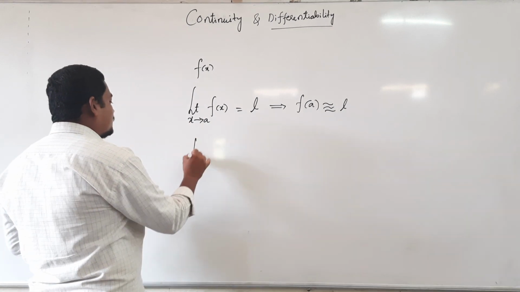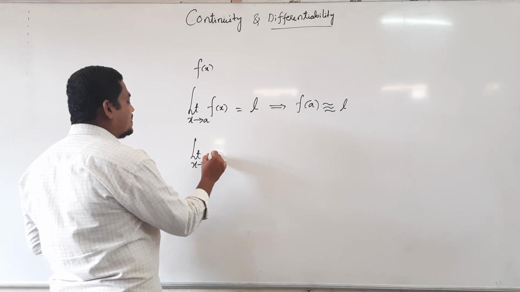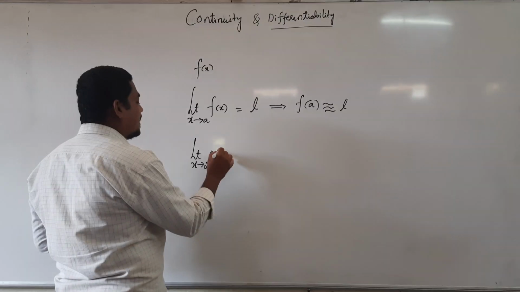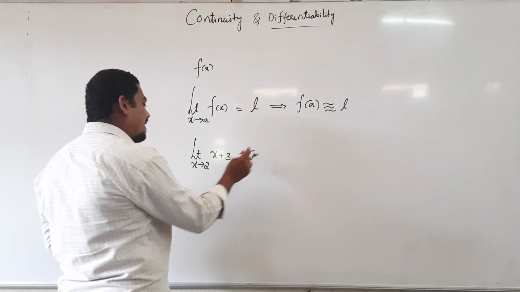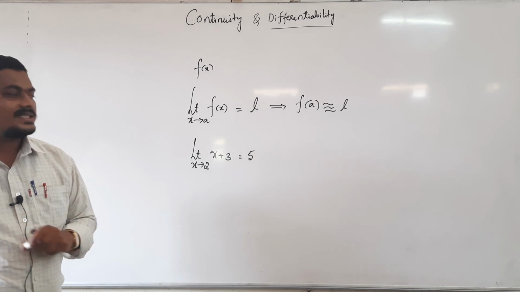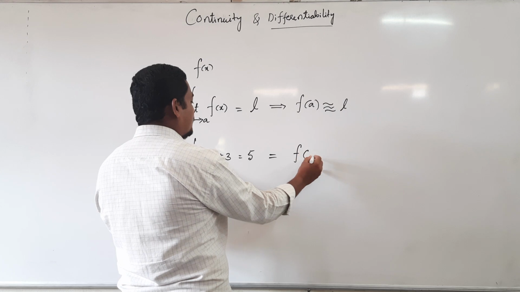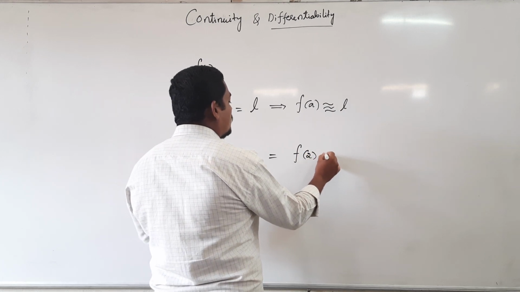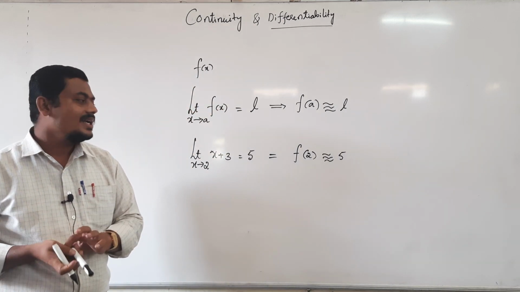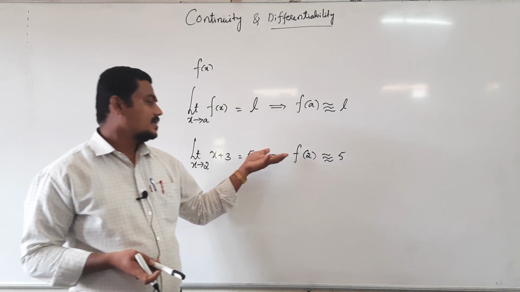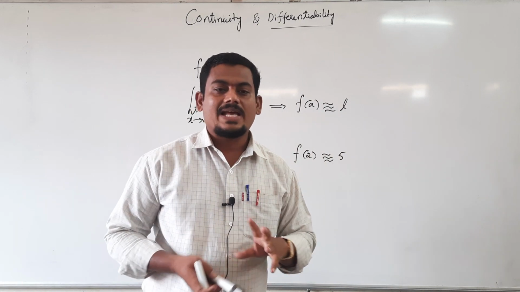If I write limit as x tends to 2 of 2x plus 3, that's equal to 7. Its meaning is approximate value of this function at x equal to 2 is 7. Means f of 2 is approximately 7, not exactly 7. Just remember, limit of the function means approximate value of the function.